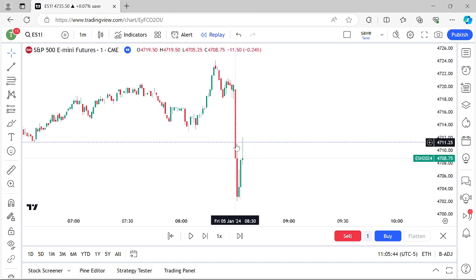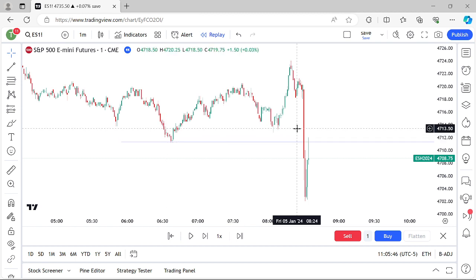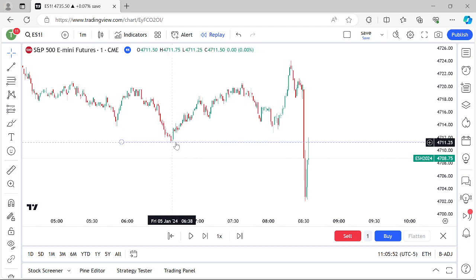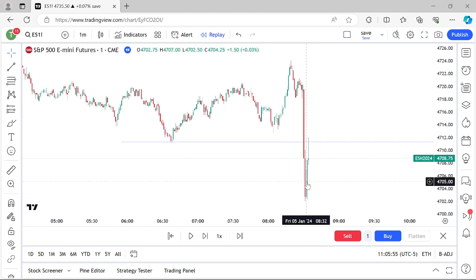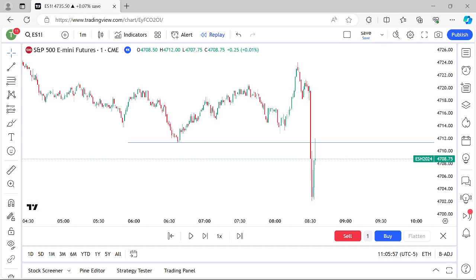Because news did the damage and it already took out this liquidity right here. Remember, what was the most recent liquidity pool that was taken out? We took out low of day sell side liquidity. This goes back to the video I made on how to identify the next draw on liquidity. And again, if you haven't watched that video, I highly recommend you watch it after this one. I'll leave a link to that in the video description as well, because it ties in perfectly to this, and it's very important to trading the 2022 model.